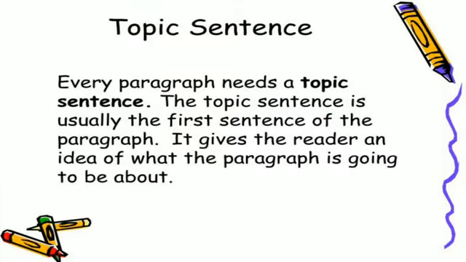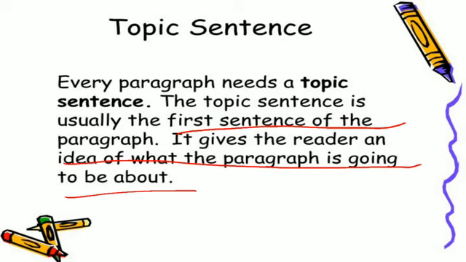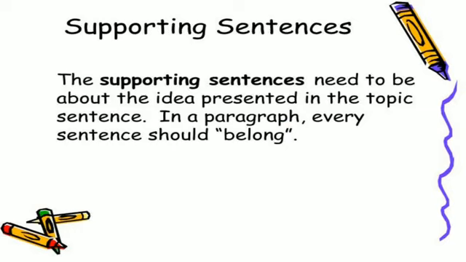Once again, we are going to revise what a topic sentence, supporting details and a closing are. Every paragraph needs a topic sentence. The topic sentence is usually the first sentence of the paragraph. It gives the reader an idea of what the paragraph is going to be about. Then the supporting sentences convey details. They need to be about the idea presented in the topic sentence. In a paragraph, every sentence should belong to it. Okay.